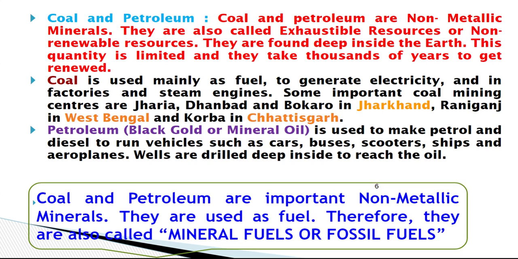Now, let's read about petroleum. Children, petroleum is also known as black gold. This we have studied in chapter number 11, our natural resources. Now, a new concept is that a new name is given to petroleum, which is mineral oil. So, children, petroleum is used to make petrol and diesel to run vehicles such as cars, buses, scooters, ships, and aeroplanes. Now, children, wells are drilled deep inside the earth to reach the oil.